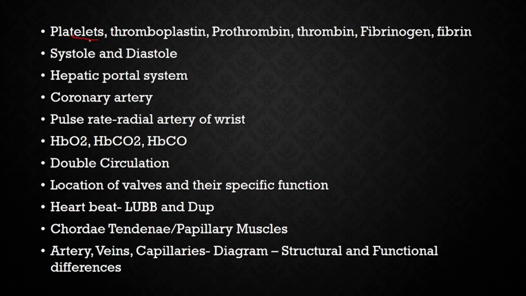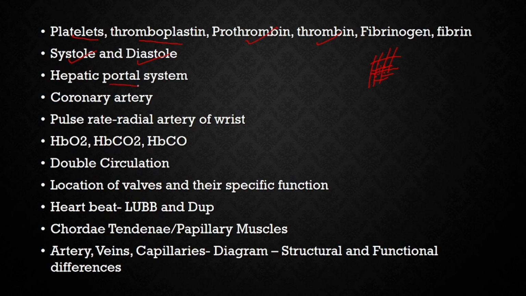Platelets, along with the injured tissue, release an enzyme called thromboplastin, which converts prothrombin to thrombin in the presence of calcium ions and vitamin K. This thrombin converts fibrinogen to fibrin. Fibrin forms a mesh-like structure on the wound and traps the platelets and the cells and prepares a clot. What is systole? Contraction of the heart. Diastole, relaxation of the heart.